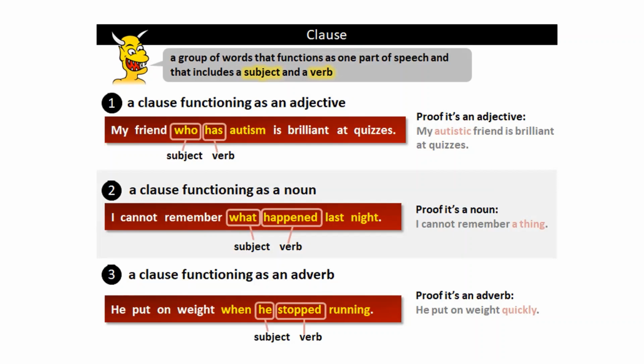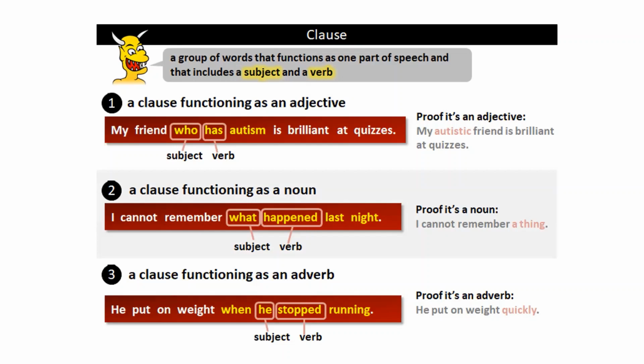Okay. Number 2, clause functioning as a noun. I cannot remember what happened last night. What functions as the subject in the clause and happened is the verb. This functions as a noun because what happened can be replaced. For example, I cannot remember a thing, and then you can add last night, which is an adverb of time, yeah? But what happened is replaced with a thing, a noun, something, yeah?